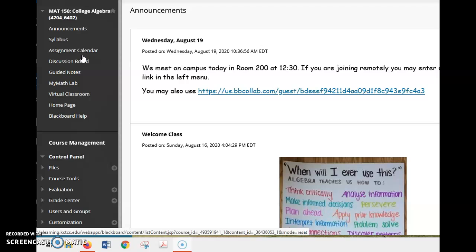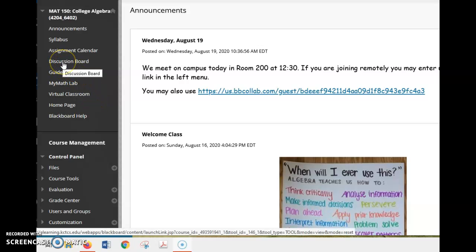Next, you have your syllabus tab, and this includes the syllabus that I have loaded as the full syllabus, and then you have the short syllabus that I gave you in class. But this is the details of everything about the course. Next, we have our assignment calendar. This was also distributed during class that first day, and if you don't have these and you want to open these and print them, the assignment calendar tells you when everything is due, so watch those due dates.